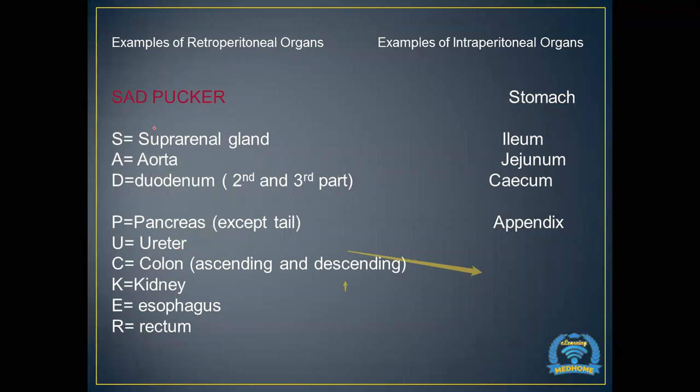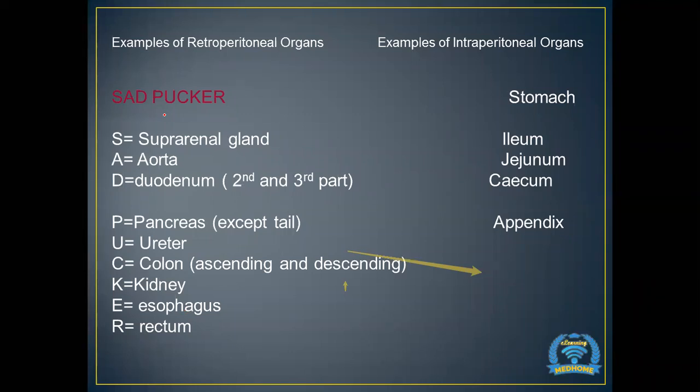Then we have U for ureter, C for colon. The colon that is retroperitoneal is the ascending and the descending colon. Then K stands for kidney, E stands for esophagus, and R stands for rectum. So you can just remember the whole thing in the form of the mnemonic SAD PUCKER.